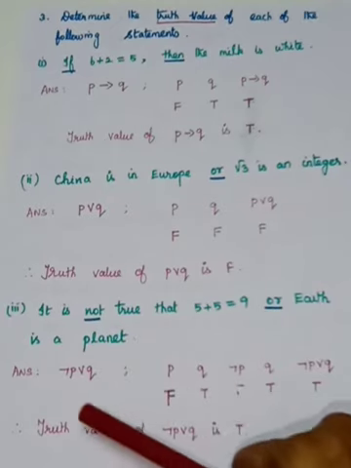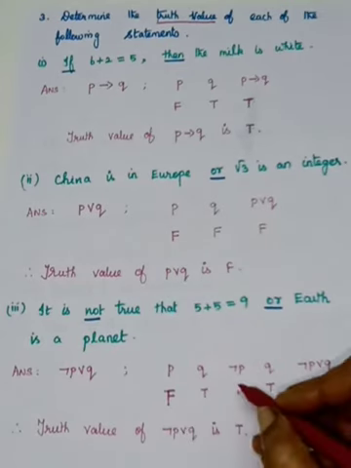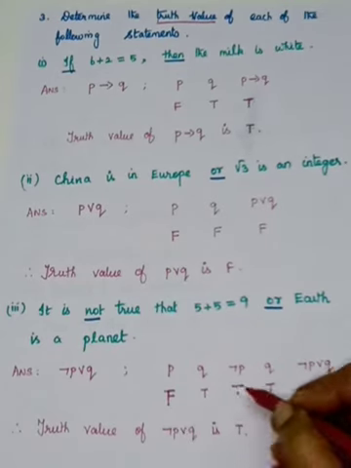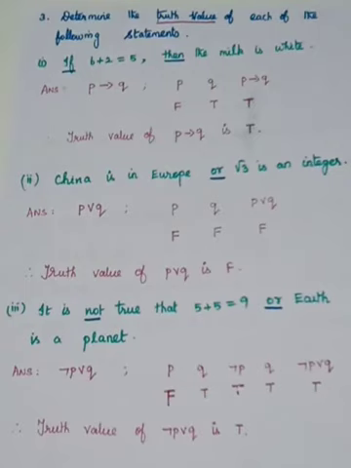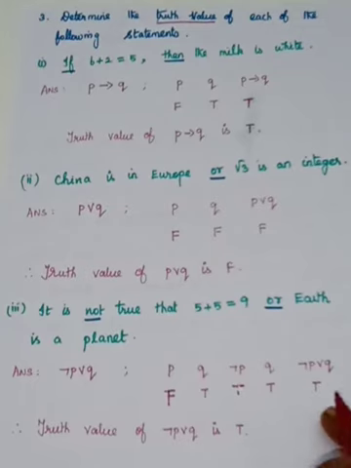So next, what is here? It is asked negation P or Q. So P is false means negation P is true. So here you have to write true. And Q already we have written, it is true. So what is negation P or Q? OR means either any one is true, either P is true or Q is true or both are true, it is true. So therefore the truth value of negation P or Q is true.